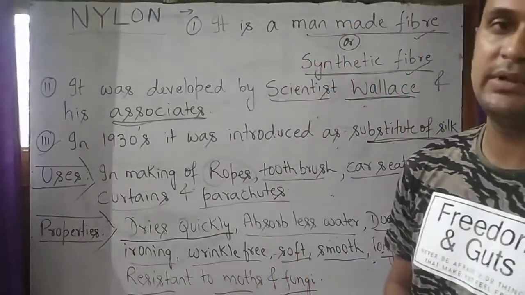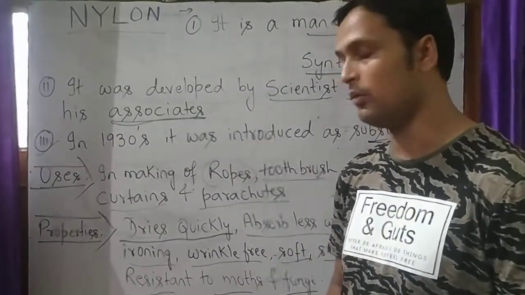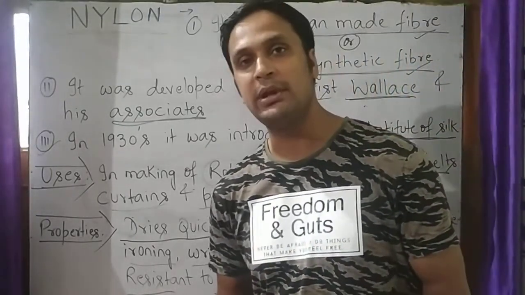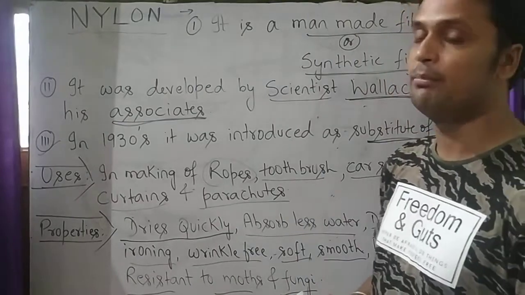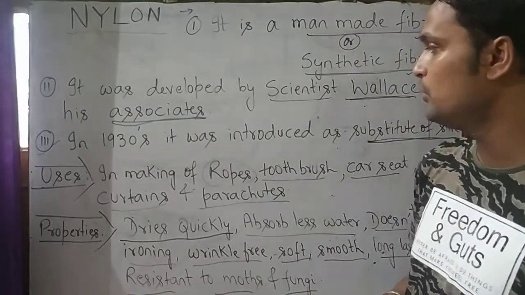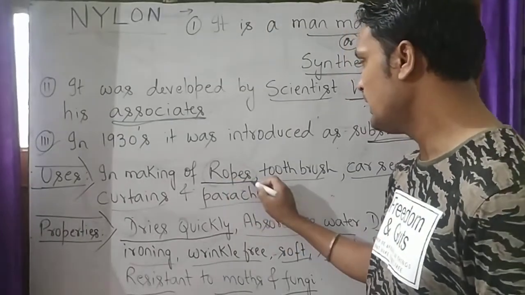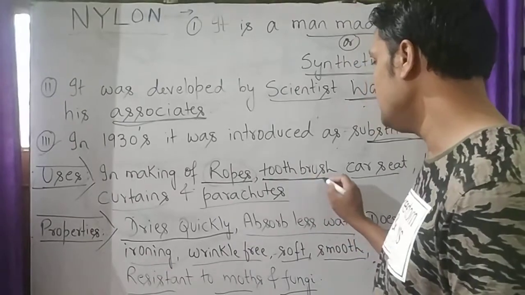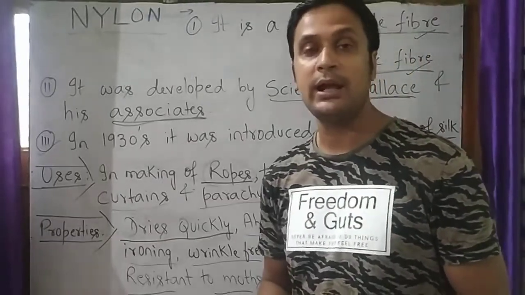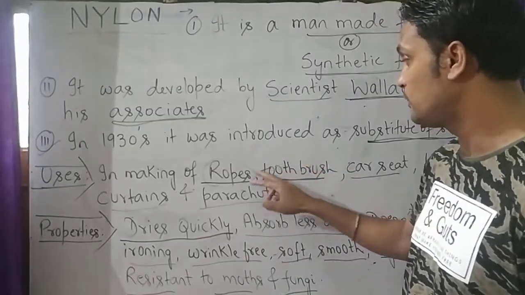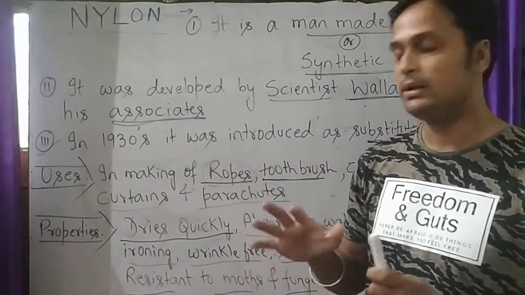Now student, we will see the uses of nylon. What are the uses of nylon? Nylon is used for making different types of materials which we use in our daily lives. It is used in making ropes. It is used in making toothbrush. Student, we wake up early in the morning and first of all we go to brush our teeth. That toothbrush is made by nylon.